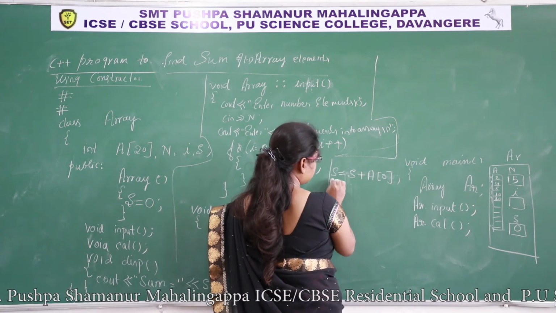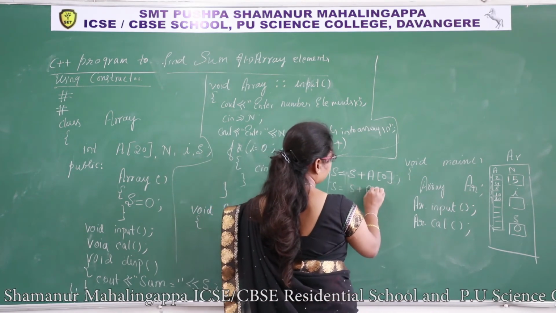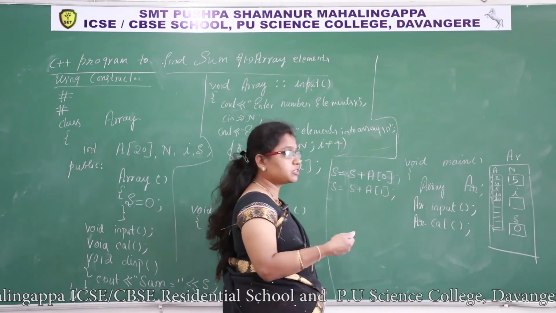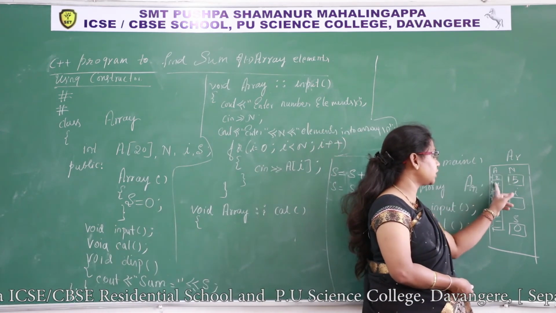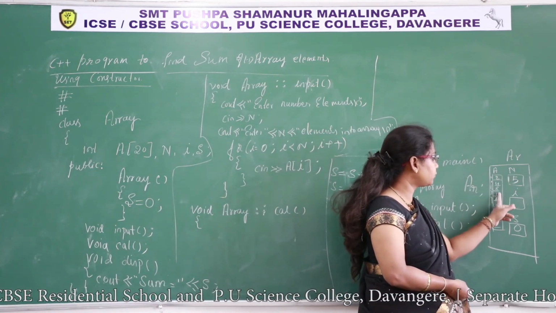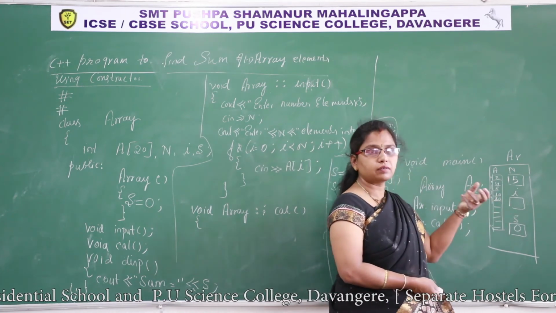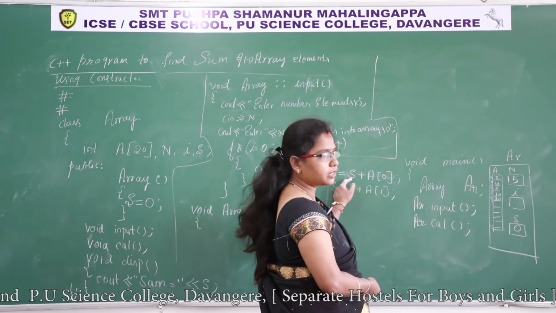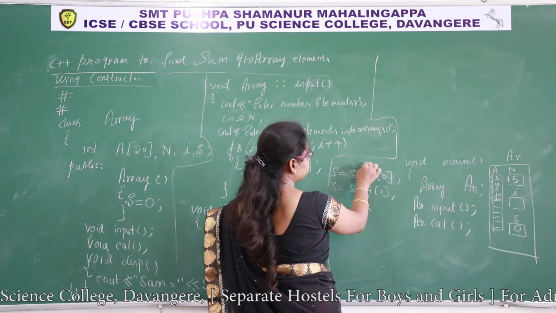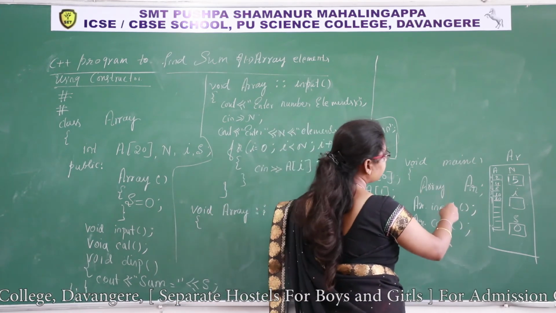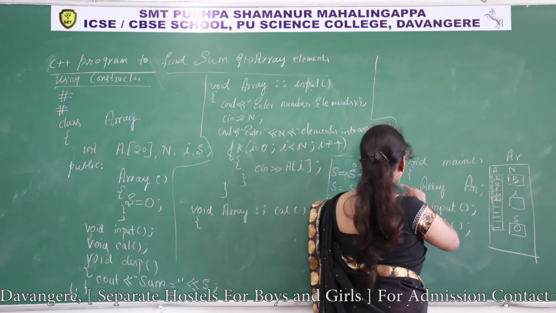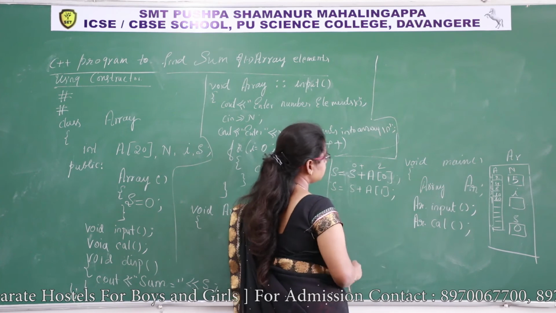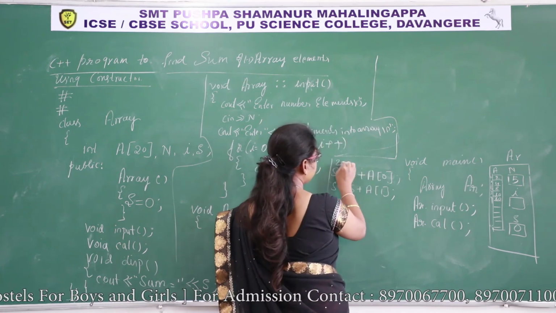Now next time s is equal to s plus A of 1. Every time we have to access every location value. First A of 0 value, next A of 1, then A of 2, A of 3, A of 4. Like that the values are accessed here. At first, what is the value of s? 0. So 0 plus A of 0. What is there in A of 0? The 0 means index, A of 0 means 2. 0 plus 2, 2. Sum is 2 now.